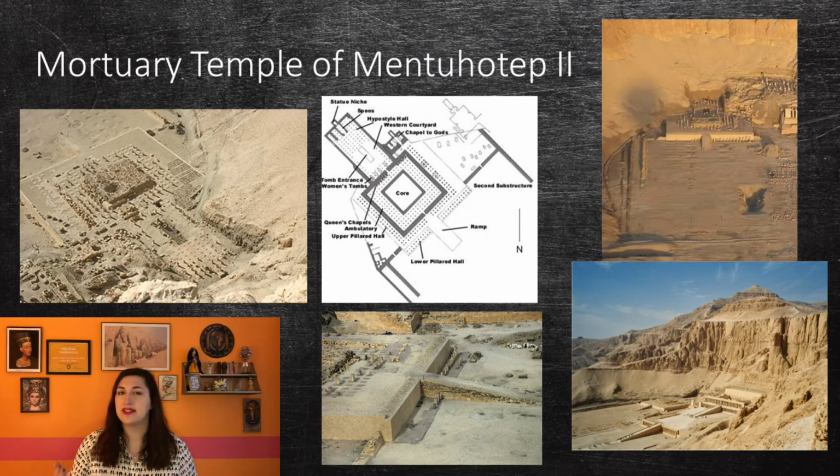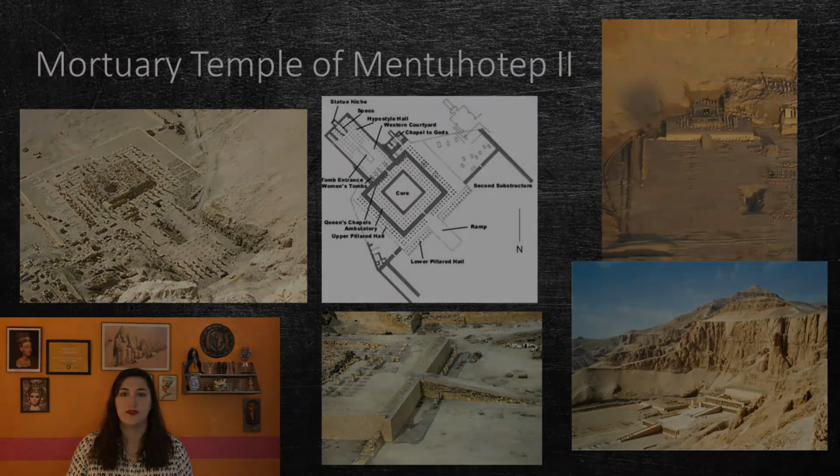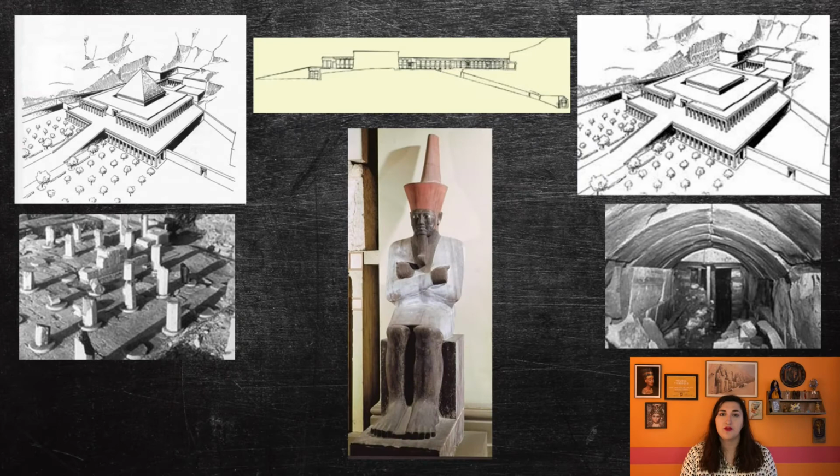The statues on the south side are wearing the white crown of Upper Egypt, while the statues on the north side are wearing the red crown of Lower Egypt. These were probably added to celebrate his Hebsed festival. The main temple consisted of two parts. The front part was dedicated to Mentuhotep, who was a combination of the Theban god of war, Mentu, and the sun god Re. A ramp then led to the upper terrace of the temple.